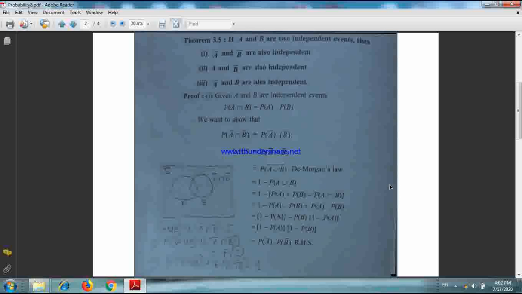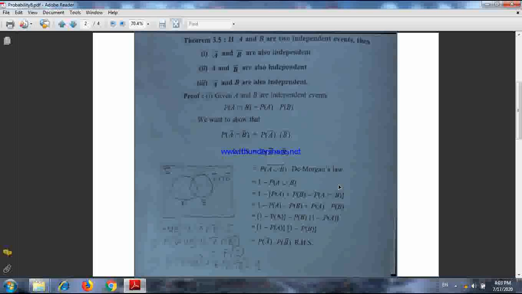So if you take probability both sides, probability A bar intersection B bar equals P(S) minus P(A union B). And what is P(S)? P(S) is equal to 1. So 1 minus P(A union B).